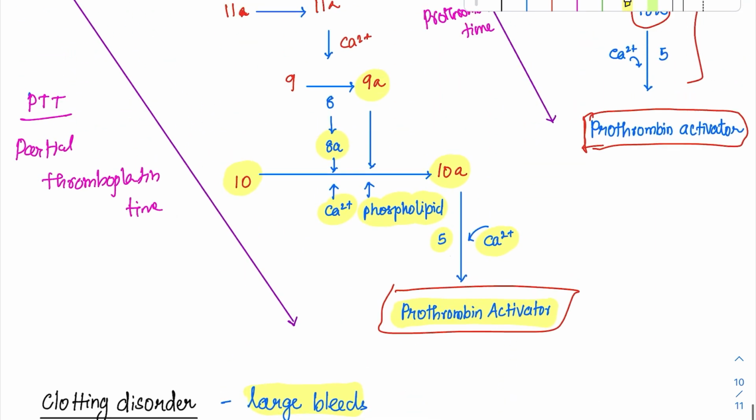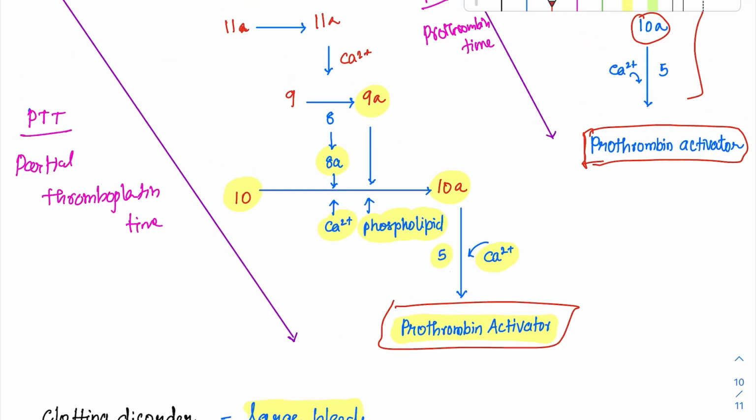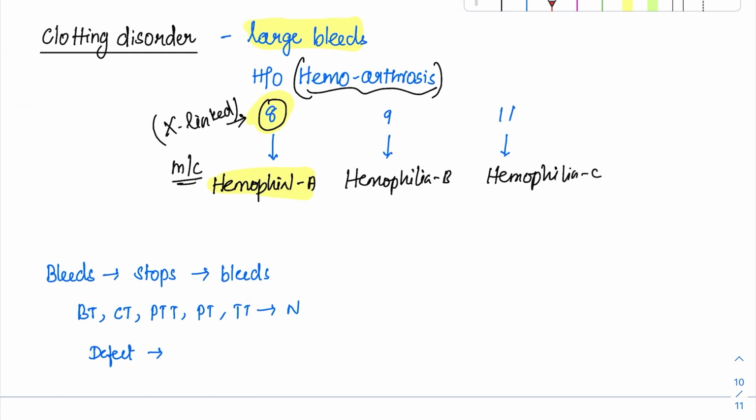And factor 8 is involved in which pathway? Usually the PTT is prolonged in those persons because factor 8 is involved in the clotting mechanisms of the intrinsic pathway. Now coming to a different disease. One disease, there will be a history. This has been asked in MLE questions, but it can be asked in further NEET questions also.